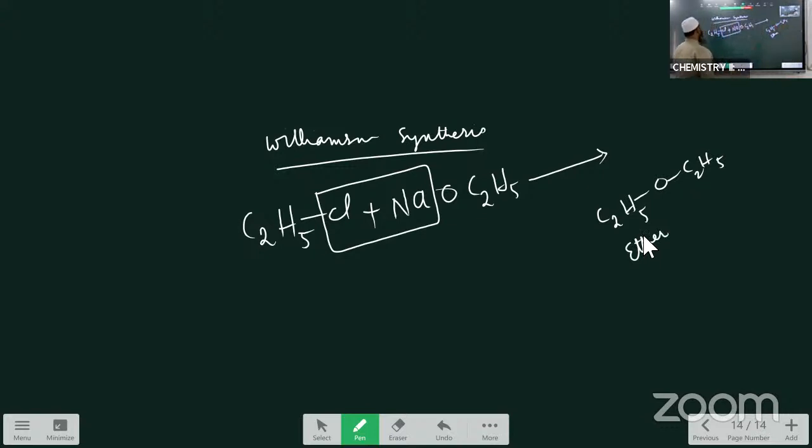Whatever it may be, when alkyl halides are treated or heated with sodium ethoxide, the product formed is an ether. This reaction is called the Williamson ether synthesis. This is the third name reaction. Once again I am repeating: when alkyl halides are treated with sodium alkoxide, you will get ethers. This reaction is called Williamson synthesis of ether.